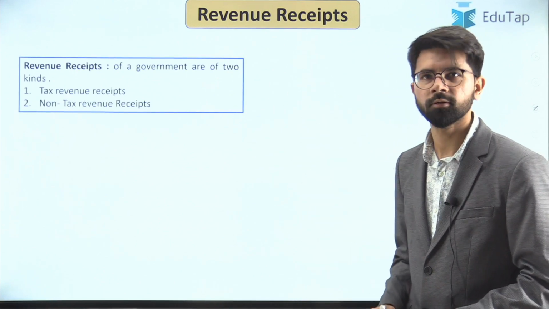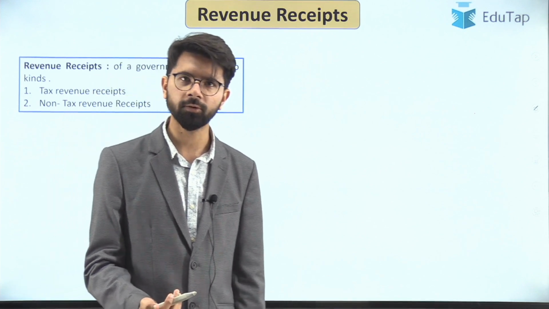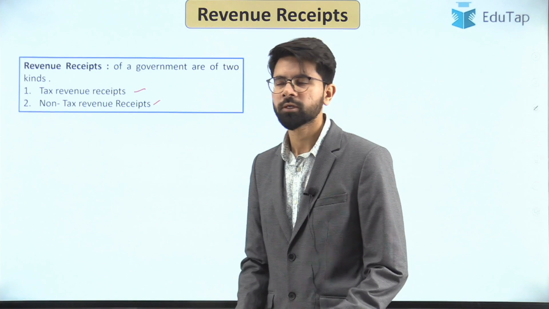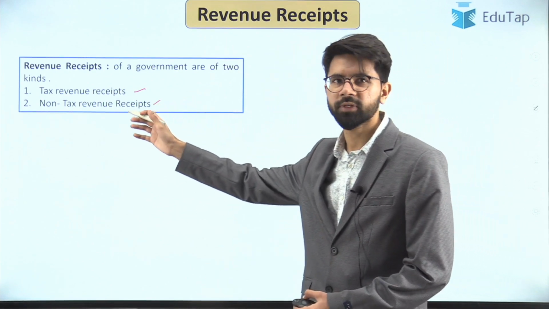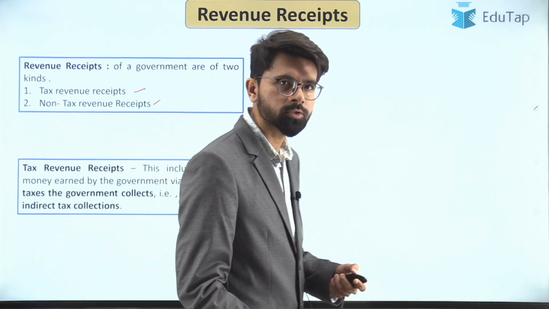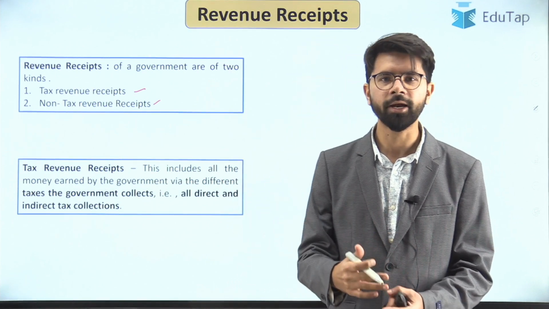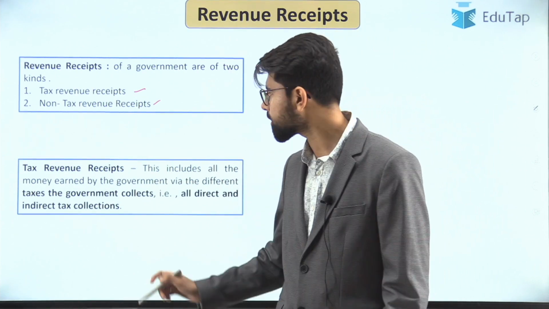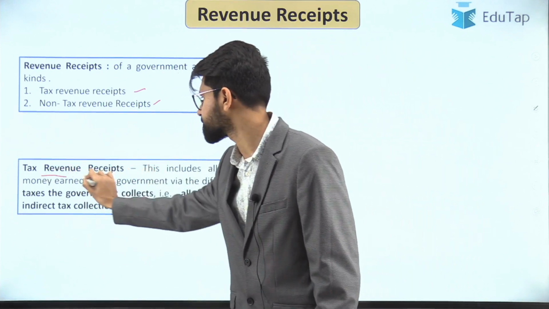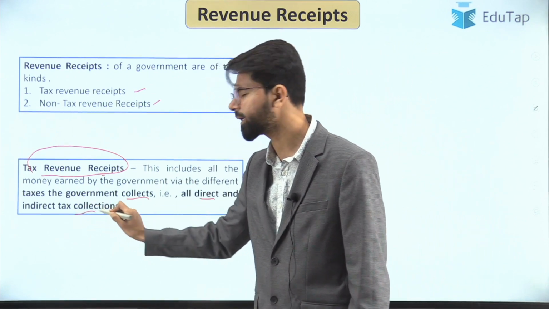Revenue receipts. How does the government earn the revenue? There are basically two ways through which the government earns revenue, and they are tax revenue and non-tax revenue. Let us look at the different components of these in detail. So what exactly is tax revenue? As individuals, we pay income tax and companies pay corporate tax. All these aspects of the government collecting taxes fall under tax revenue. And within tax, there are two types of taxes: the direct tax and the indirect tax.